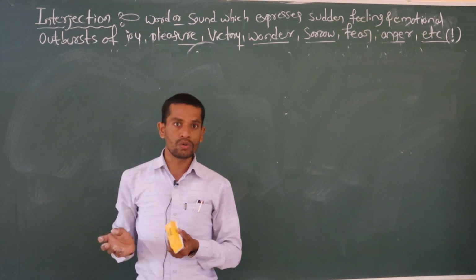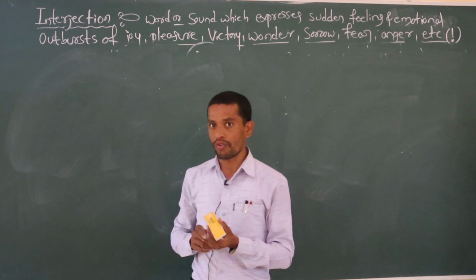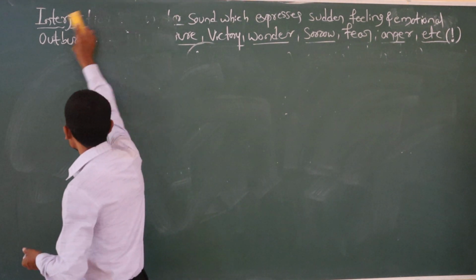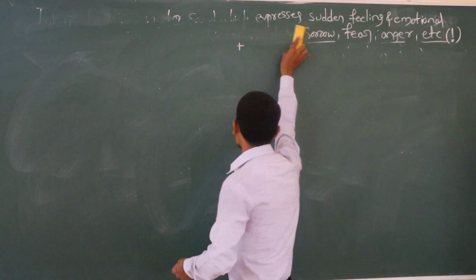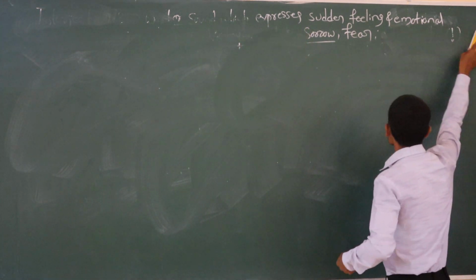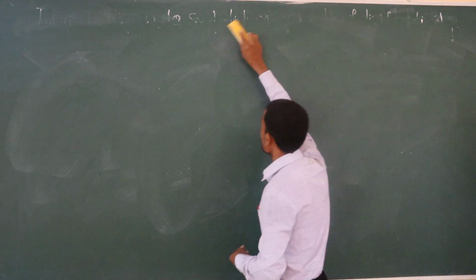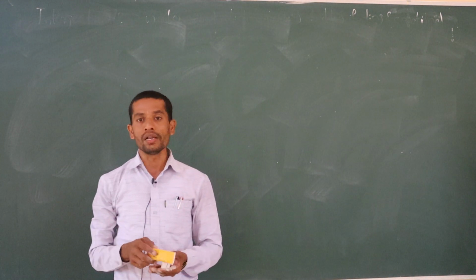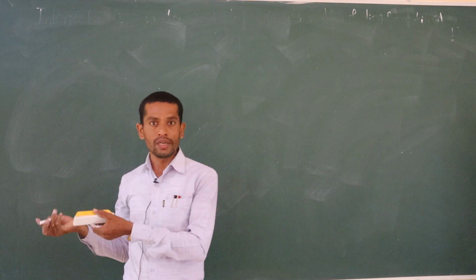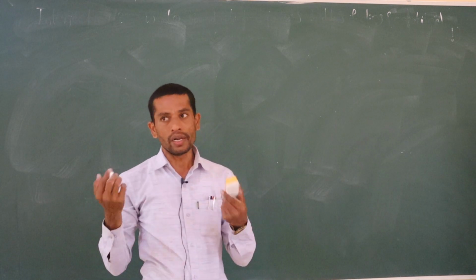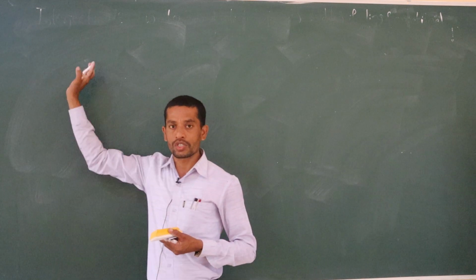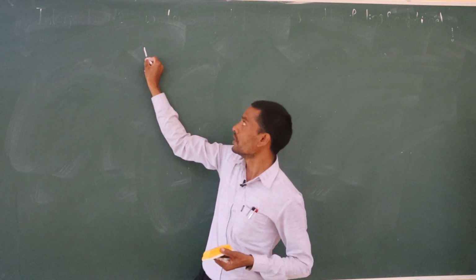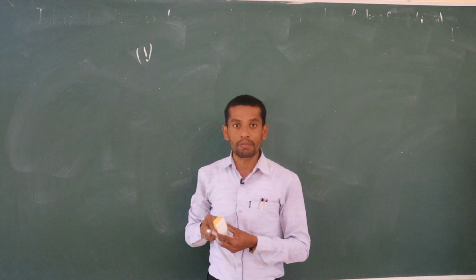And this Sunday we are going to conduct that test, on parts of speech. So students, we understand the definition of interjection and how to find interjections. Interjection is a word or sound which expresses sudden feeling or emotion, joy or sorrow or anger, whatever it is. That is called interjection. This is the interjection mark. The exclamatory mark and the interjection mark are both the same.